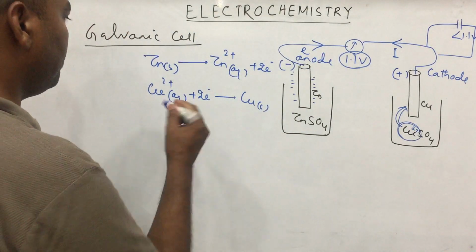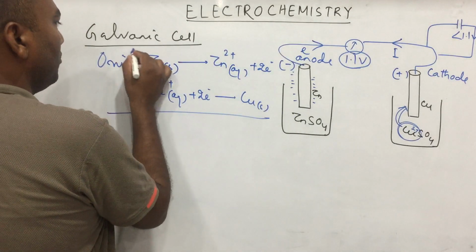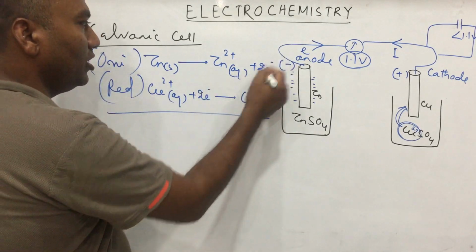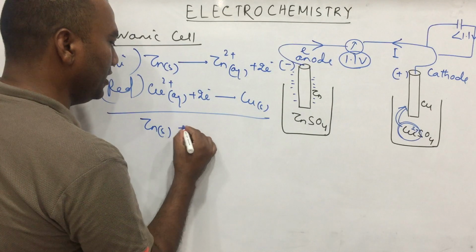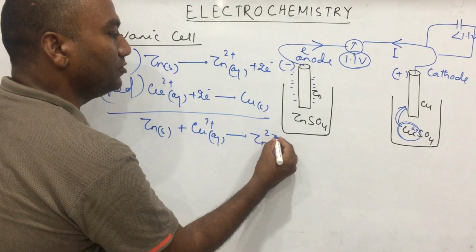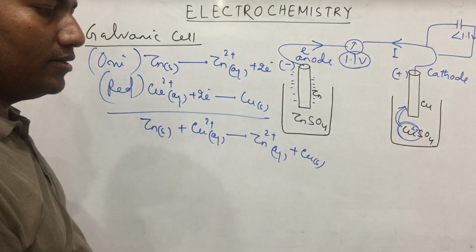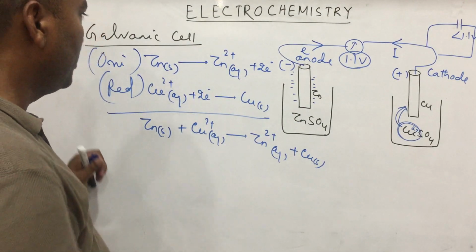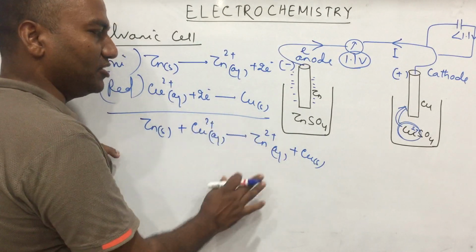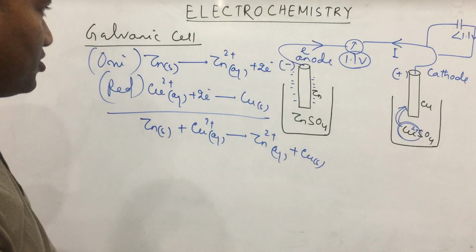Now see, if you add these two, this part is oxidation and this part is reduction. If you add these two, the electrons will cancel. So it will be zinc solid plus Cu2+ aqueous gives rise to Zn2+ aqueous plus copper solid. Is it a redox reaction? Yes. One is undergoing oxidation, another one is undergoing reduction. Hence, this is a redox reaction. So the galvanic cell reaction is a redox reaction.